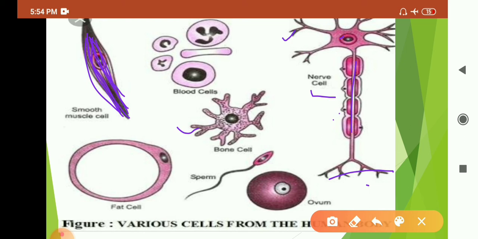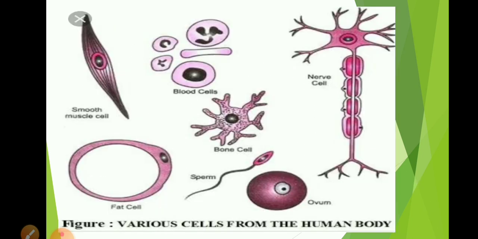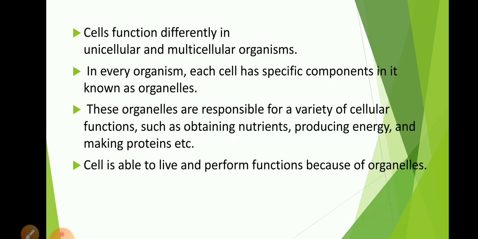So there are different cells having different shapes and sizes. The smallest cell is the RBC, red blood cell, and the longest cell is the nerve cell. Also, the sperm is the smallest cell in males and the ovum is the biggest cell in females. So we can observe that all these are cells but have different shapes and different sizes. I think up to this point you understand what a cell is, unicellular and multicellular organisms, and the shape and size of cells.